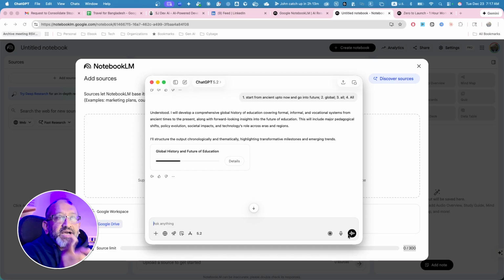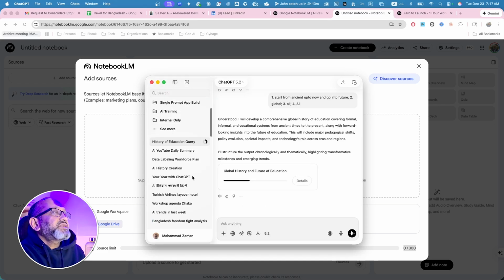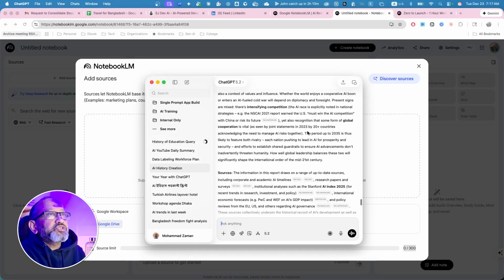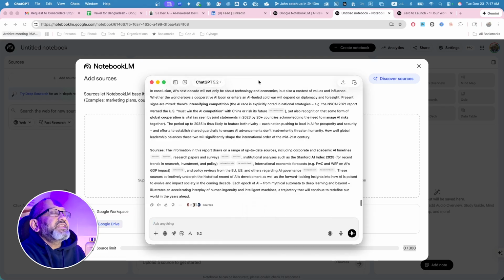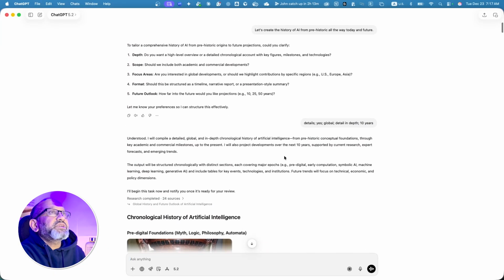While it's building this one, I'm going to show you one more research that I have already done, because it takes a little bit of time. We can start with that one. So let's say I wanted to do a history. Let me make it full screen. If you come back up, you'll see what my question is: let's create a history of artificial intelligence from prehistoric all the way to today and the future. Similar to before, it asked how deep I want to go: scope, focus area, format, and future outlook. I said detailed, very short.